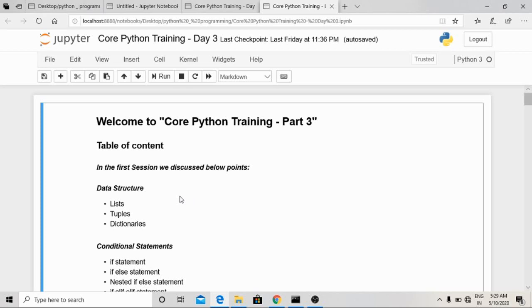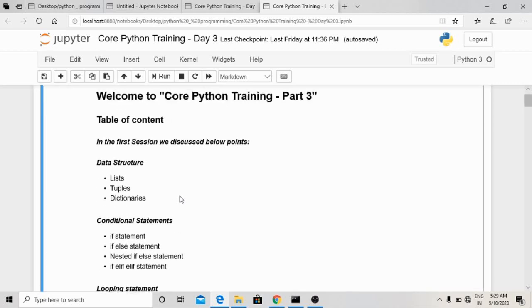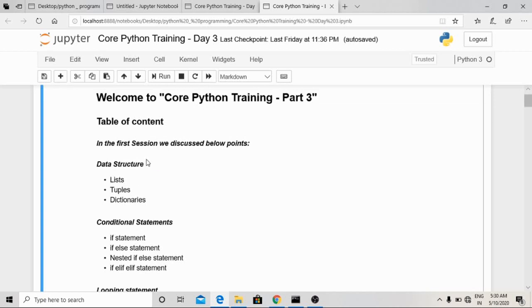So today's table of contents will be: firstly we will revise some points we studied in the last lecture, and after that we will see looping statements. In the last lecture we studied data structures. Among the data structures there are three types: one is list, another is tuples, and the third is dictionaries.